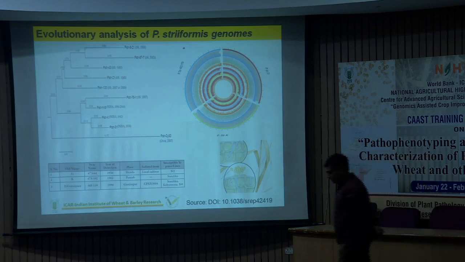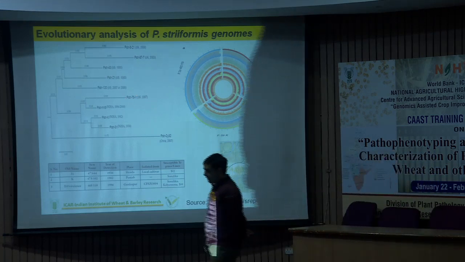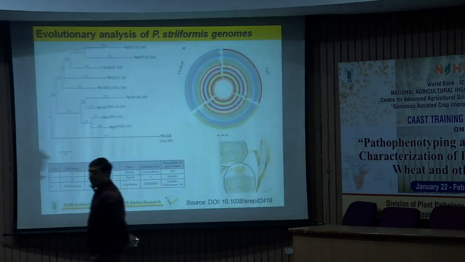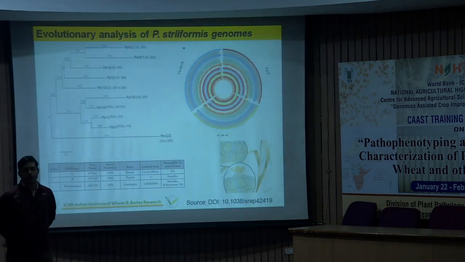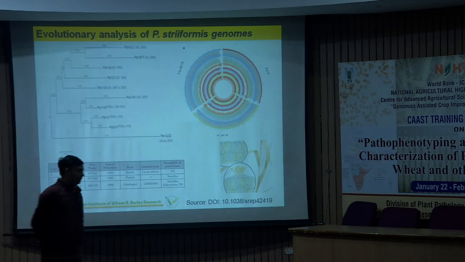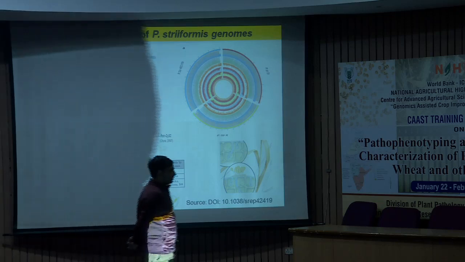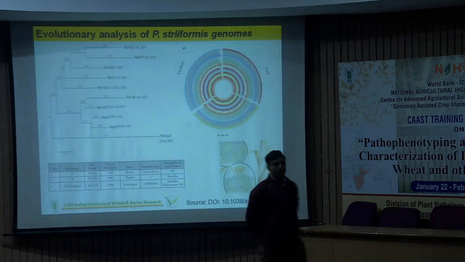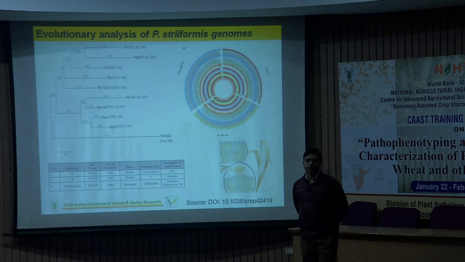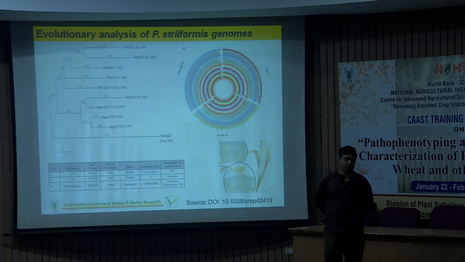What it means is that the pathotype that exists in India is quite different from that present in USA. This means the inoculum that comes from abroad or by wind does not reach here to cause infection in Indian conditions.